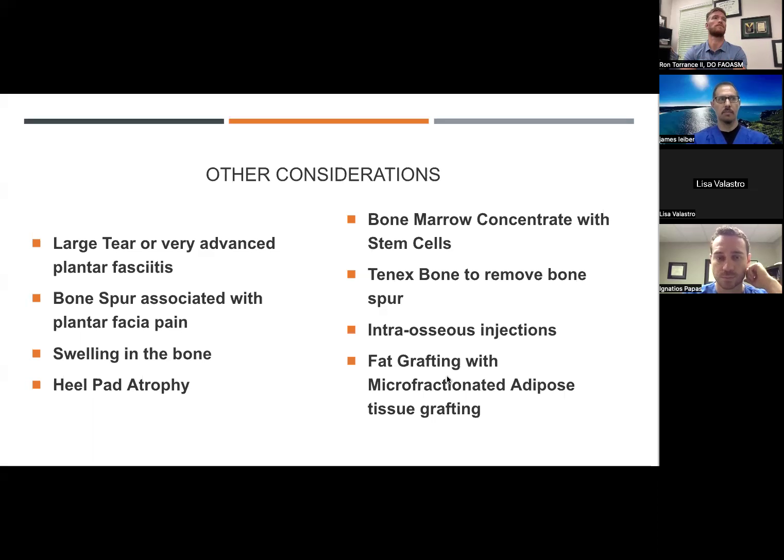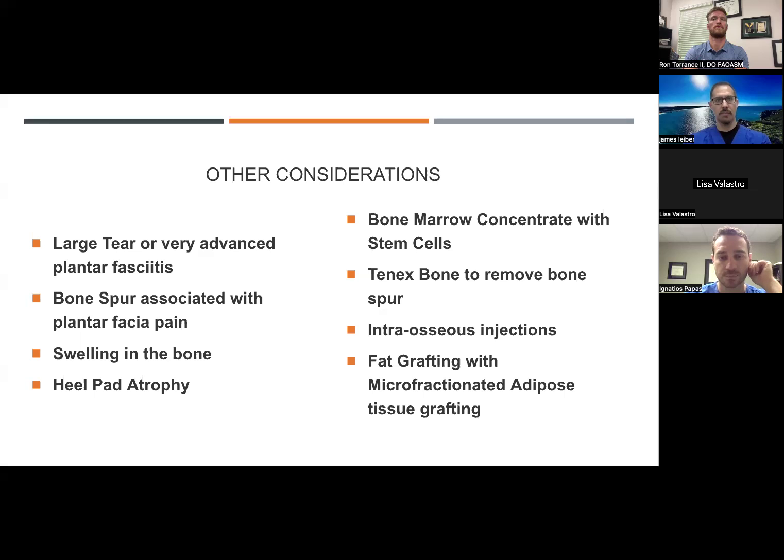When we see swelling in the bone, so bone marrow edema, we can also do an intraosseous injection, which is injecting into that bone where there is swelling, because those bone marrow lesions can actually be a big contributor to pain. So being able to treat those directly by putting some of the platelets or bone marrow into that lesion makes a real big difference with healing and pain. And then also atrophy of the heel pad.